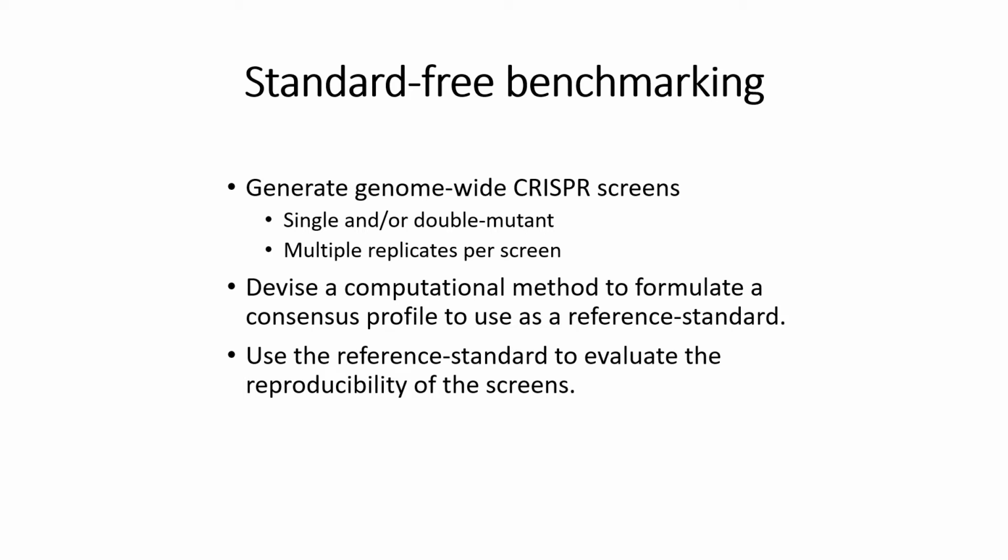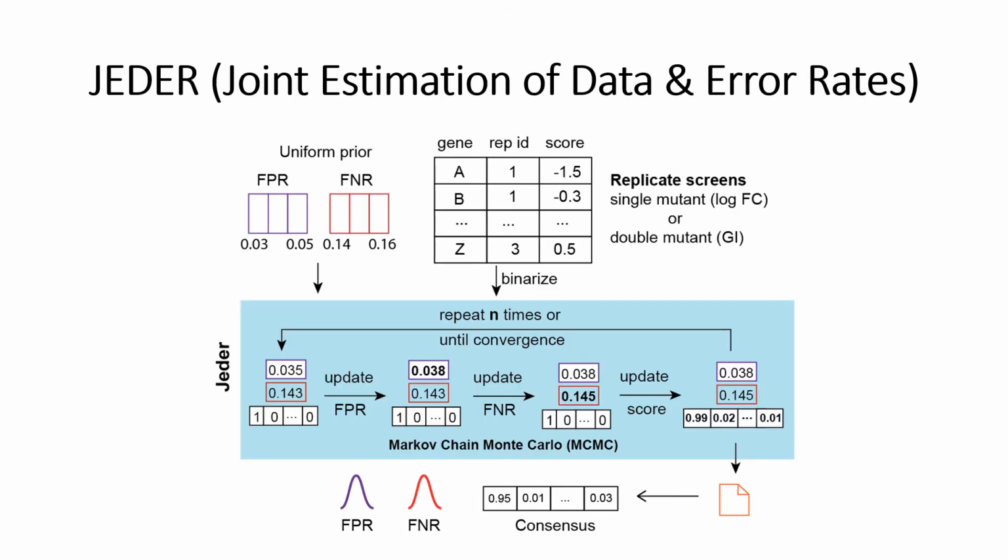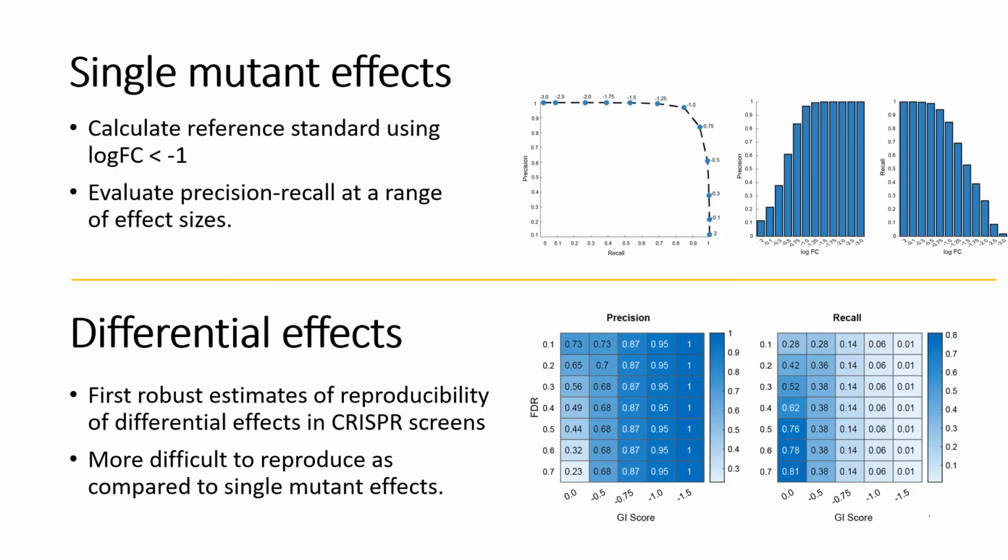As an alternative, we can systematically summarize the agreement of many replicated screens. Here we introduce a systematic approach called jitter that, given a set of replicate genetic screens, uses an MCMC-based approach to jointly estimate false positive rates, false negative rates, and calculate a consensus posterior probability profile on the observed effect.